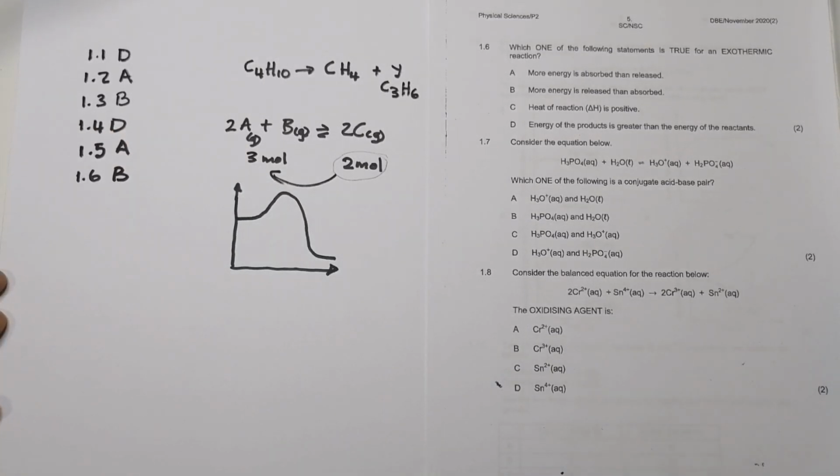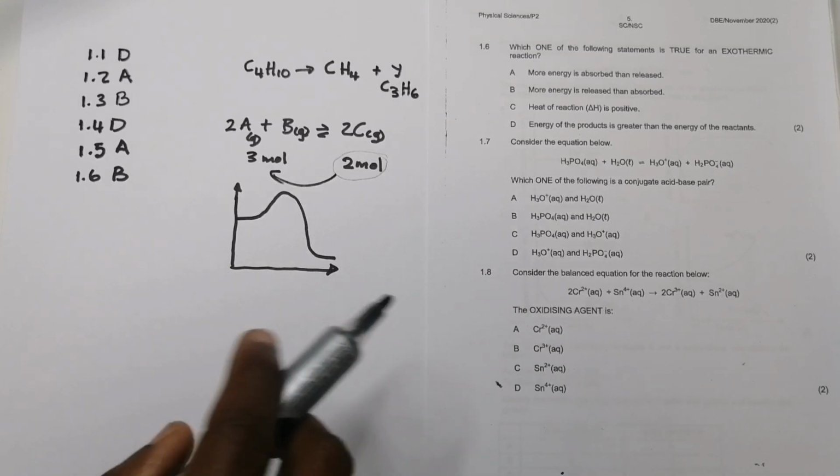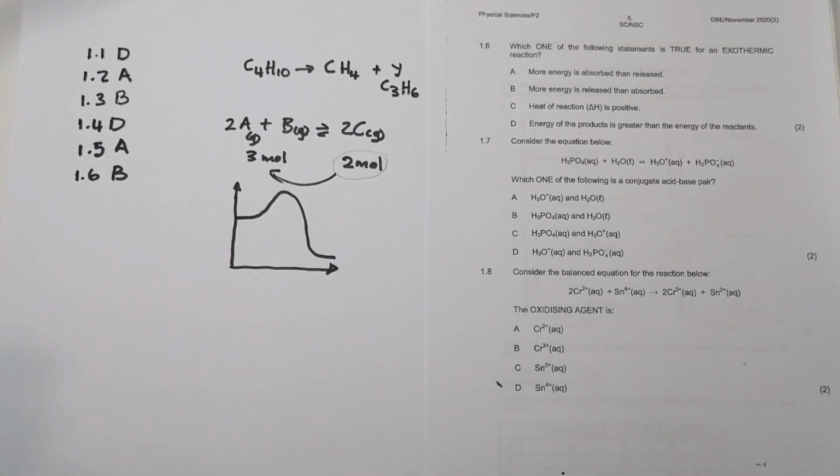All right, as we go along, they say consider the equation below. I hope you're still with me. They say consider the equation below, in which one of the following is a conjugate acid-base pair. Now, for those of you who haven't checked out our lesson on acids and bases, please remember, for the acid-base conjugate pair, those two should actually look similar. And the difference between them should just be an H plus. Just keep that as a rule in mind.